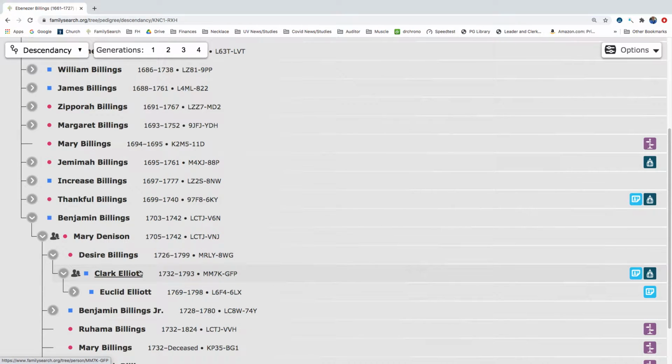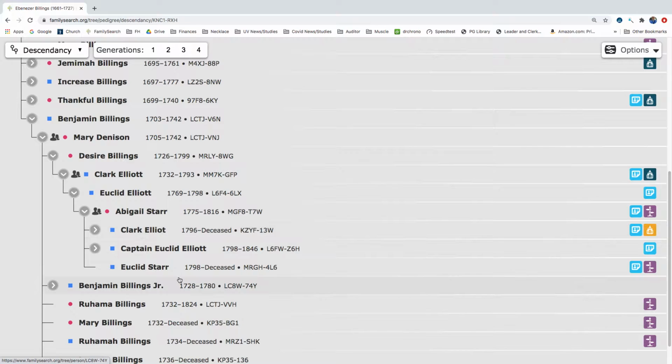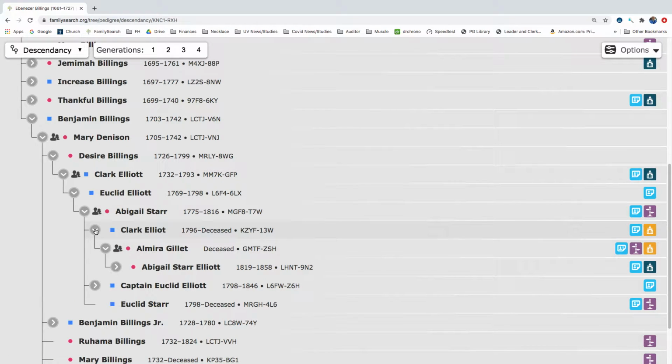And she married Clark Elliott, and they had a son named Euclid Elliott. Let's click on Euclid. Euclid married Abigail Starr, and they have 3 children. It looks like these 2 children might be the same person. Same birth date, Euclid Starr, Captain Euclid Elliott. There's a mistake here, but there's also a possible duplicate. Let's click on Clark Elliott. He married Almira Gillette, and they had a daughter named Abigail Starr Elliott. Let's see who Abigail married.